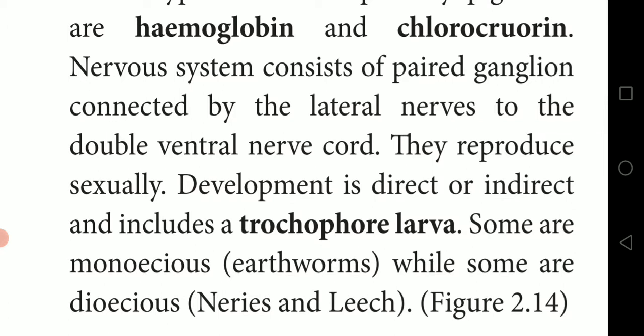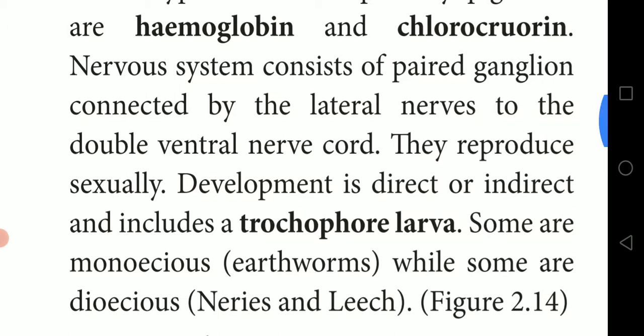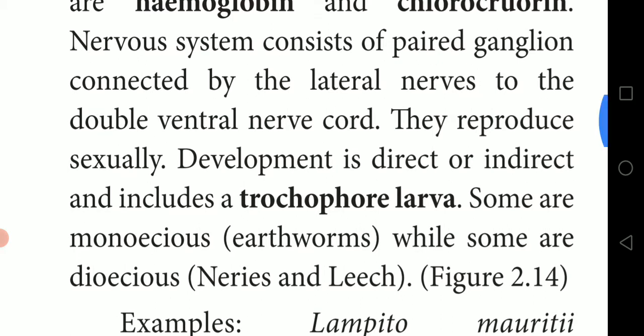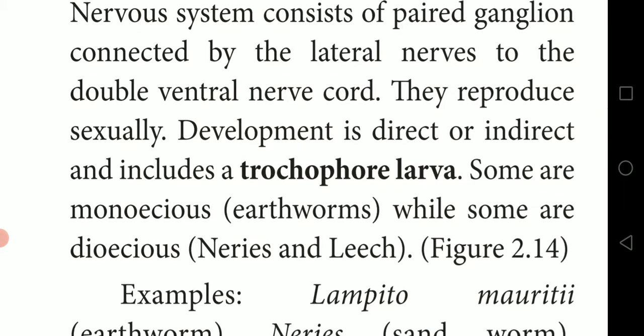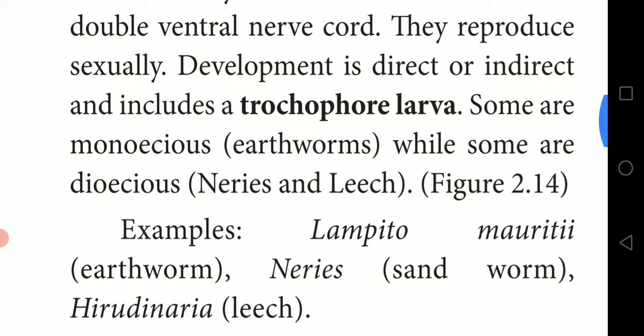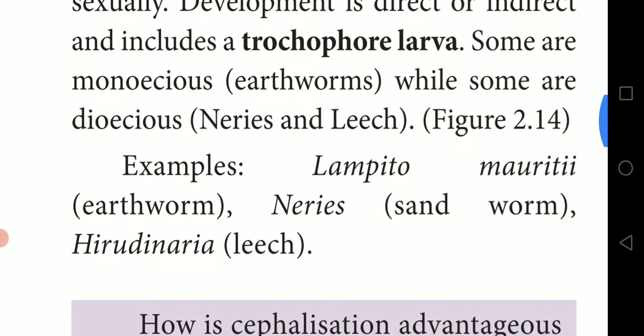They reproduce sexually. The development is direct, though in some organisms it is indirect and includes a trochophore larva. Underline this important one word, they will ask you one word also: trochophore larva. Some are monoecious, like earthworms. Dioecious means male and female are separate. Monoecious means a single individual itself has both male and female organs.